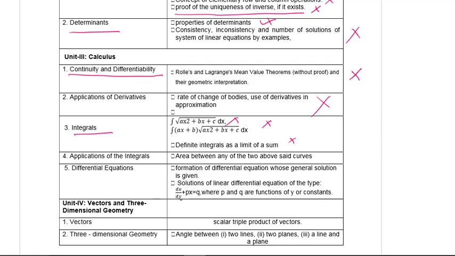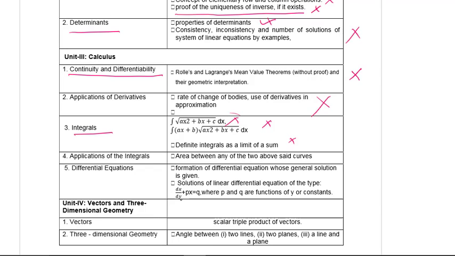From application of integrals, area between any of the two above said curves. That means if the curves are in the form we discussed here, then their areas are excluded.